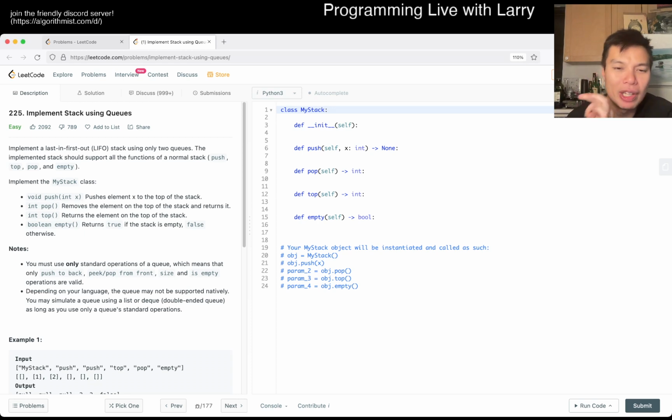So let's think about what it means. Now it's funny because we see it and it's an easy problem, right? We'll see if I actually solve it, because it's still not the type of problem that comes up in competitive programming. Okay, so now you have two queues, and you want to simulate or implement a stack.